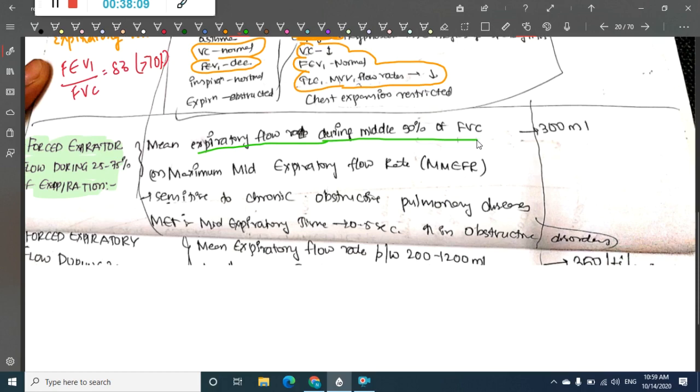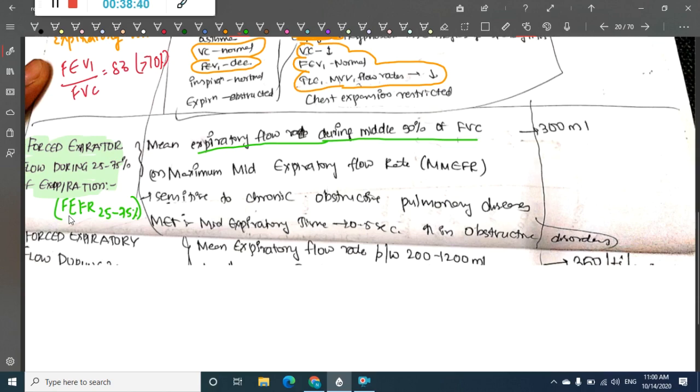This can be abbreviated as forced expiratory flow rate 25 to 75. That is the amount of air that will be expired in the middle 50% of forced vital capacity.